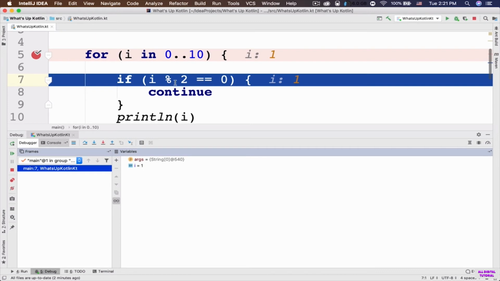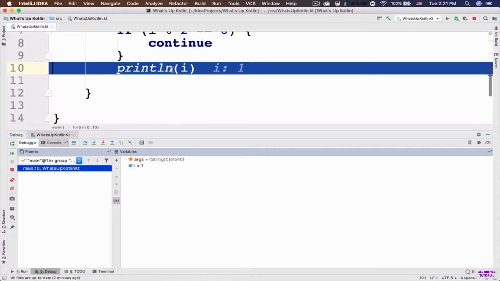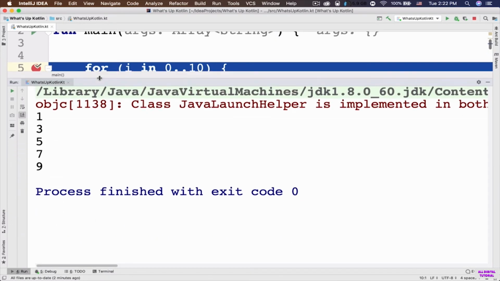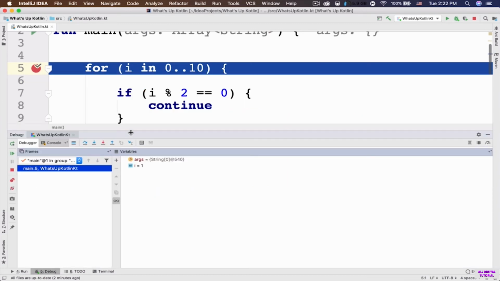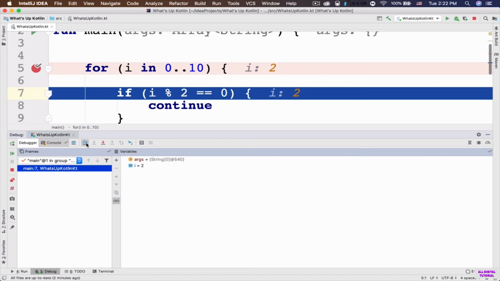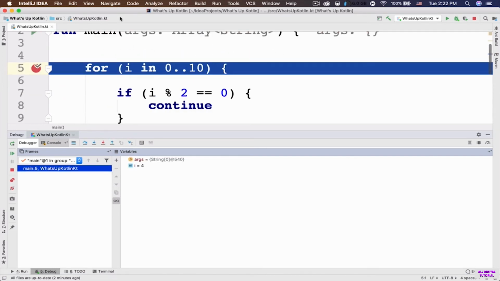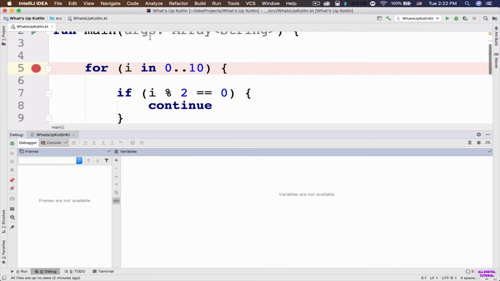So this one evaluates to false, and it's not going to execute this if statement, and instead it's going to go ahead and output the value of i to the console. So if I click on step over, now we can see that if I click on this run, it should actually output the value number 1 to the console. So let's click on this debug area and again step over, and you can see all the cases when this process happens. So let's click on stop this process and let me delete this breakpoint.